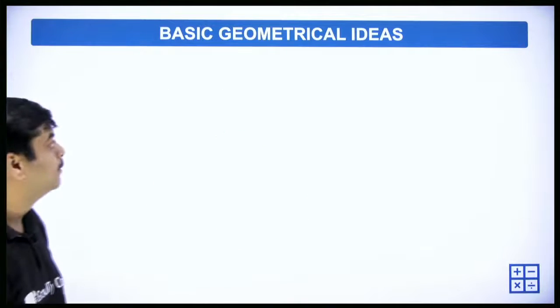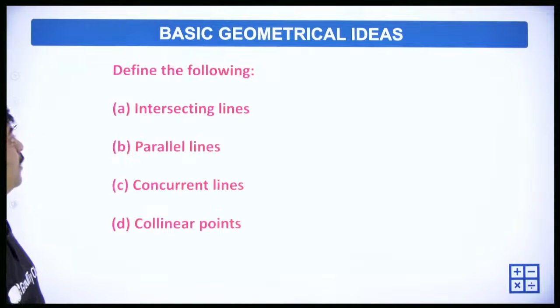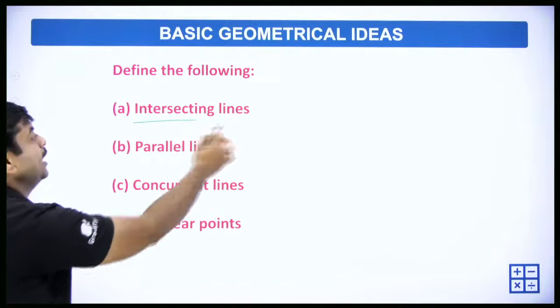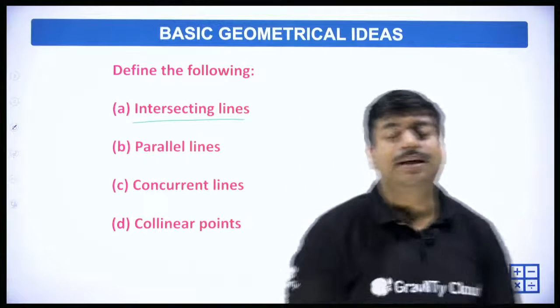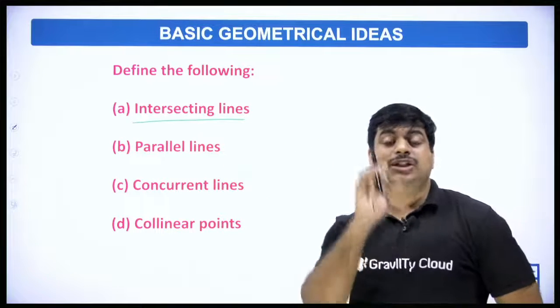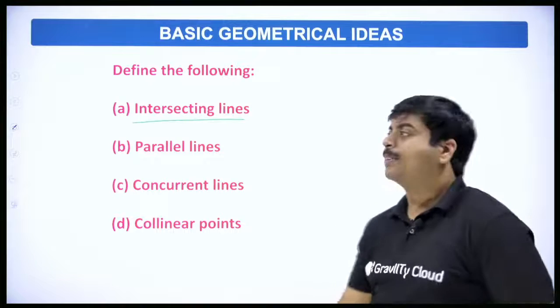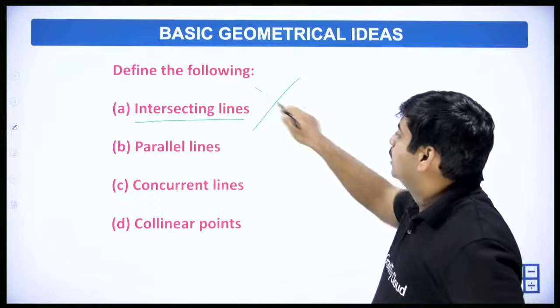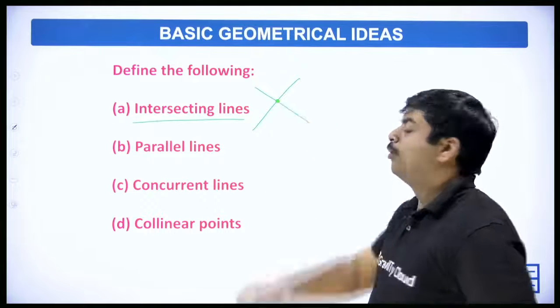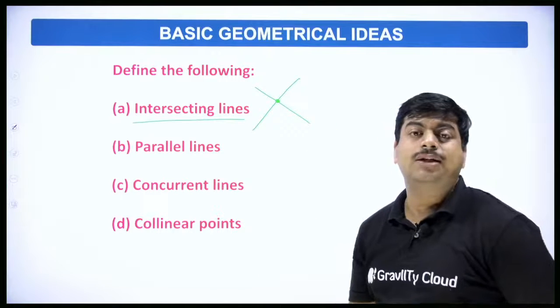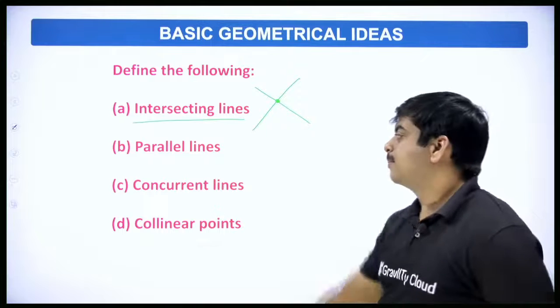So moving ahead, define the following: intersecting lines. What do you mean by intersecting lines? Intersecting lines means lines which meet at one point. So this is one line, this is one line. These two will meet at one point. So those two lines are called intersecting lines.